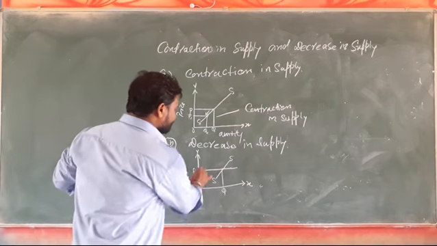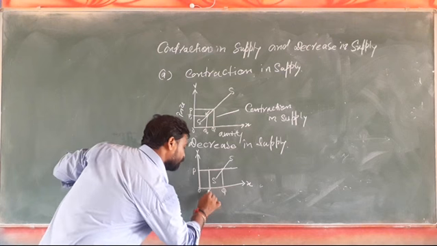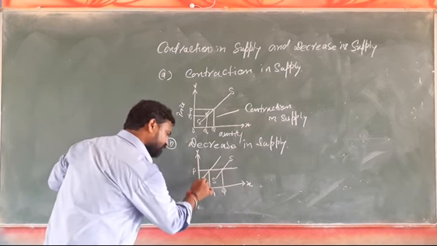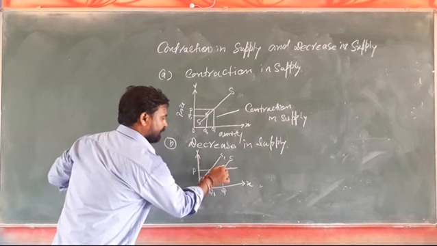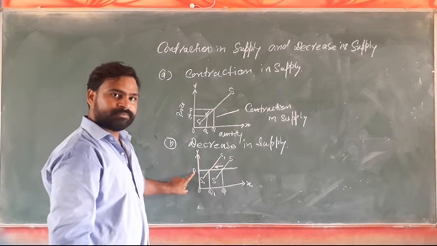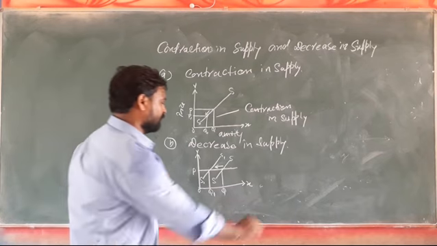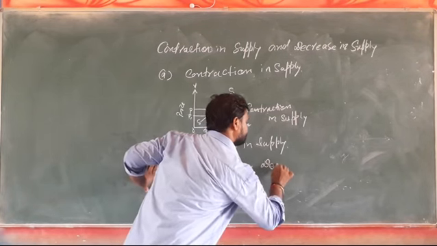Now at the same price, supply has decreased from OQ to OQ1, and the supply curve has shifted from SS to S1. It shows decrease in supply, but the price remains unchanged. So this condition will be known as decrease in supply.